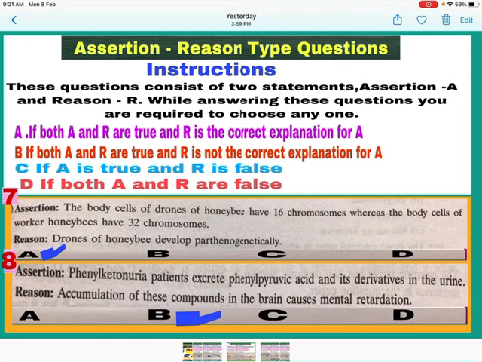The statement is correct. These compounds cause mental retardation, but it is not the correct reason for the assertion. The reason for excretion of phenylpyruvic acid and its derivatives in the urine is its poor absorption by the kidney. So here A and R both are correct, but R is not the correct reason, so mark B.